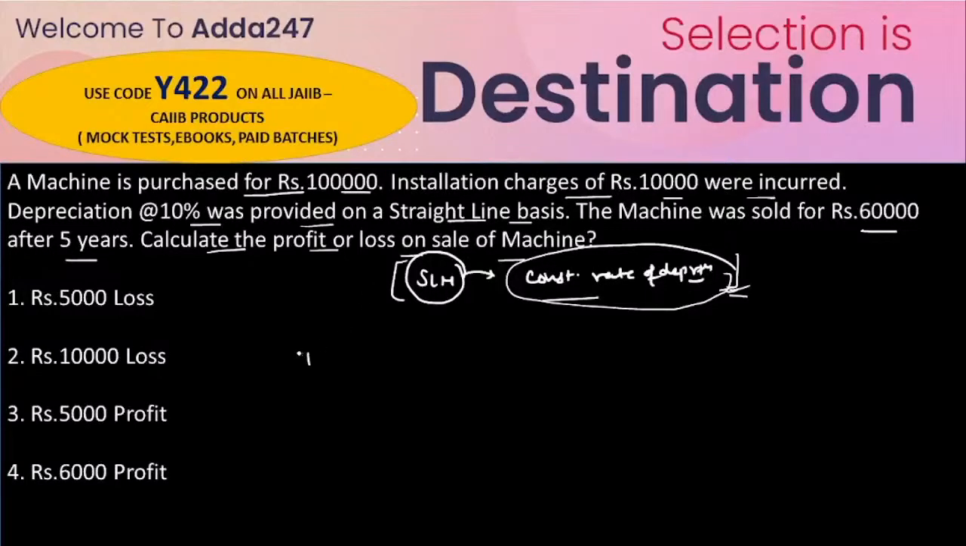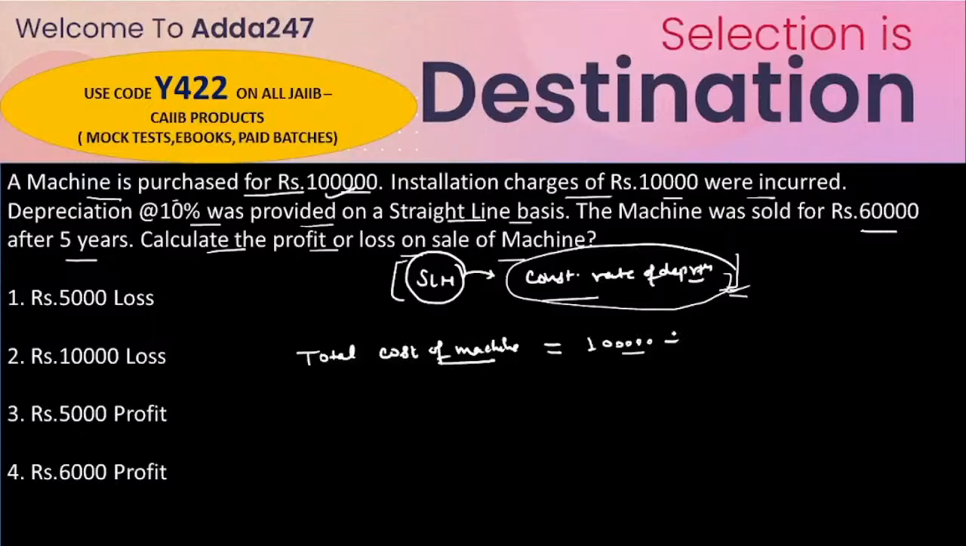So we have to consider the total cost of the machine. Every time you have to consider the total cost of the asset, and for that you evaluate the depreciation. So here the machine is purchased, so the cost of the machine is given as 1 lakh rupees.